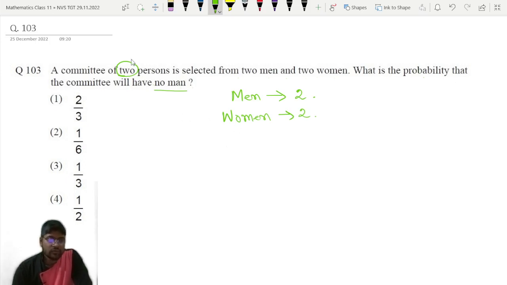That means we have to choose 2 persons out of 2 women, then there will be no man. So how many ways can we select 2 persons from 2 women? 1 way.